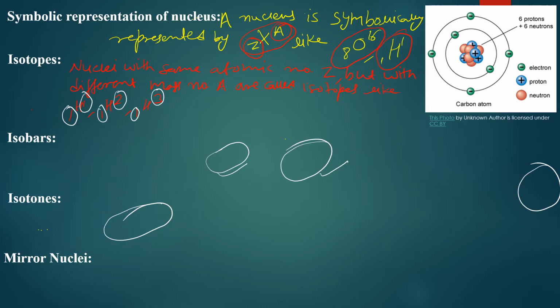And now let's move to the last part. The last part is the mirror nuclei. Mirror nuclei are a pair of nuclei in which the total number of nucleons within the nucleus remains the same. That is, the atomic mass remains the same, while the number of protons and number of neutrons between the two nuclei are interchanged. That is, if the first nucleus has, suppose, Z protons, then the second nucleus has Z neutrons. So examples of mirror nuclei are 6C11 and 5B11.